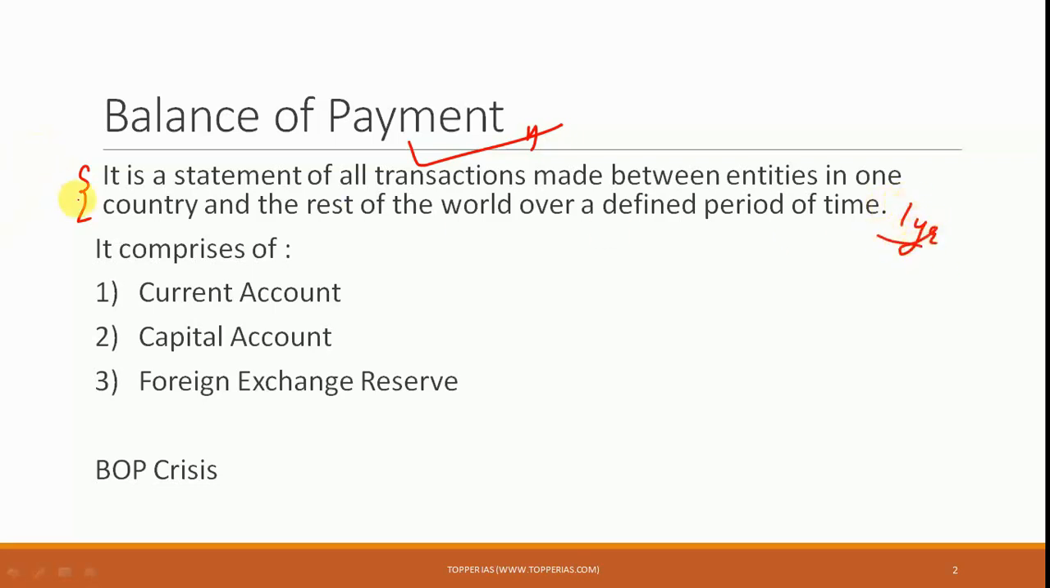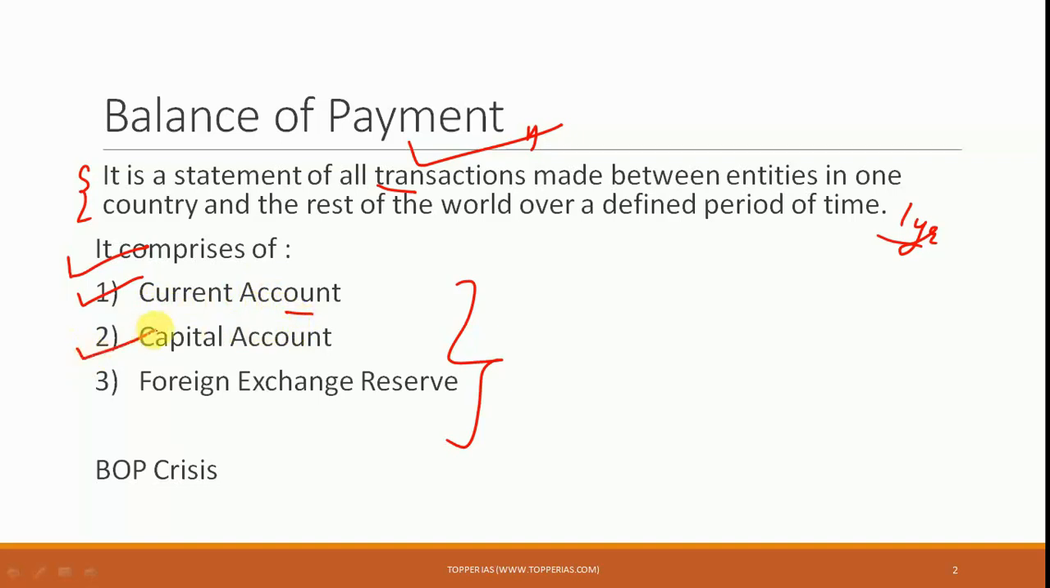Also, what is important here is that if it comprises all the transactions between an entity and the rest of the world, then it is going to comprise all the transactions about which we have studied of late. First is the current account transactions. This is going to include all the imports and exports of goods under the balance of trade, also all the services under the balance of invisibles. Also, the net remittances are included in the current account.